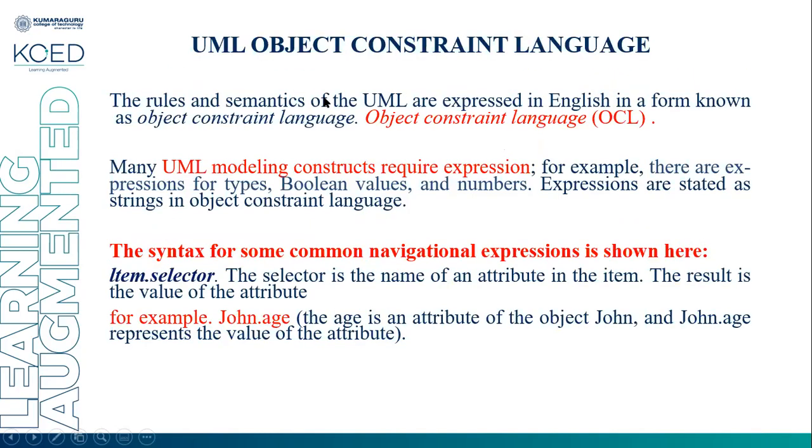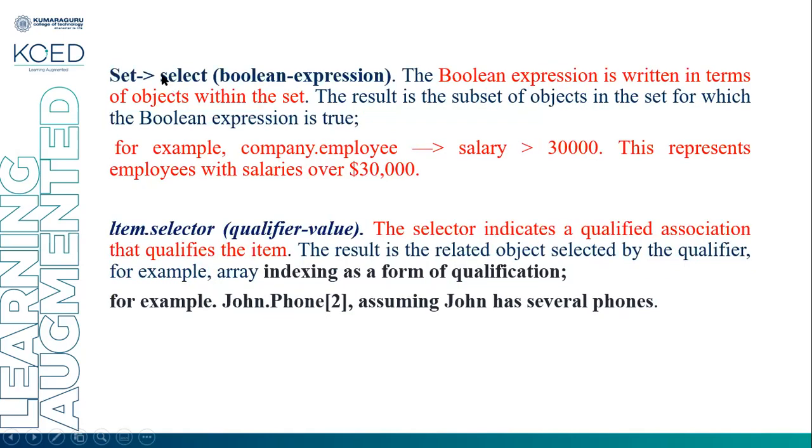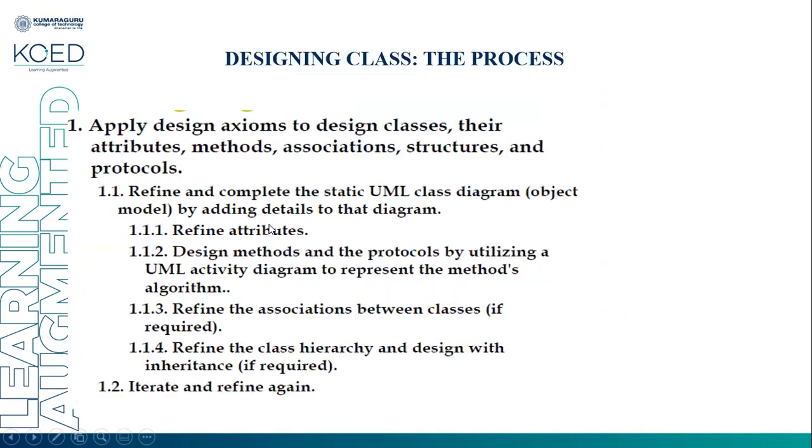So these are the three object constraint language expressions. We have item dot selector, where item dot means object and attribute. Then set select Boolean expression, which selects a subset of the given set based on the Boolean expression. Then item dot selector qualifier value, where based on the qualifier value, the value will get extracted.